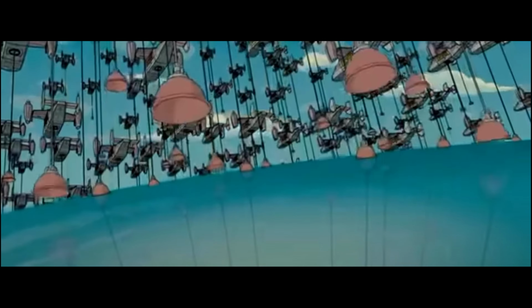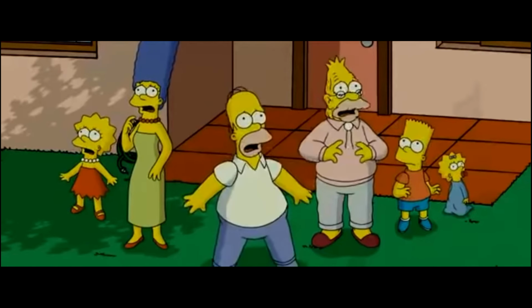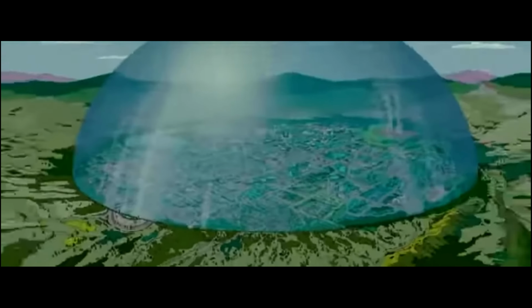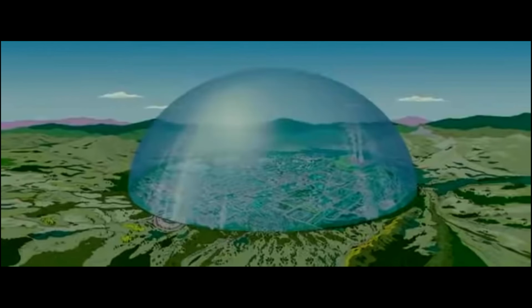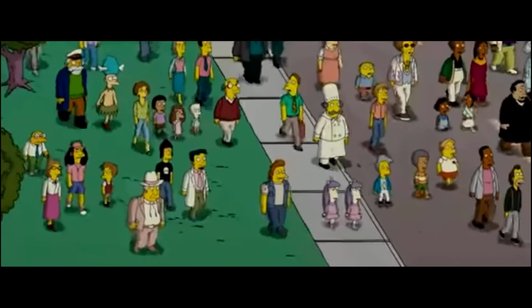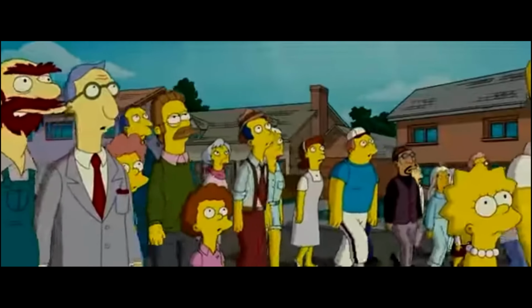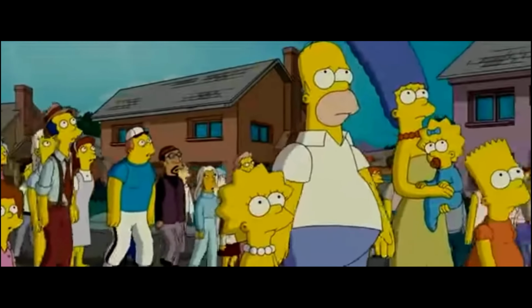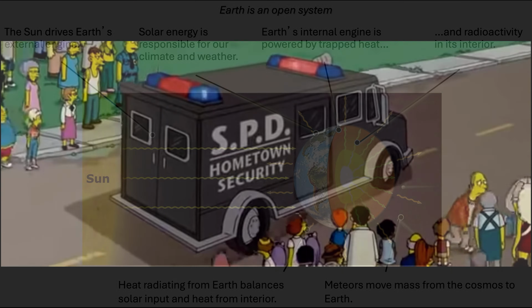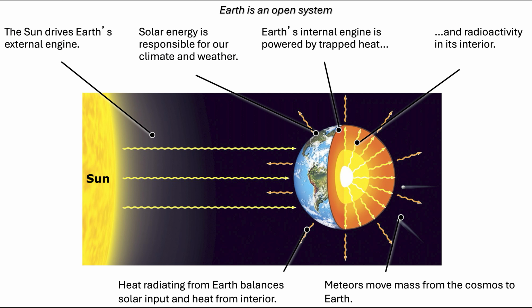When we talk about the Earth as an open system, what we're referring to is that it's not an isolated, sealed snow globe like in The Simpsons. We're actually connected to the environment around the Earth. Those connections include the sun. The sun drives the Earth's external heat engine by supplying electromagnetic radiation to the surface of the Earth and to the outer surface of the atmosphere. Solar energy is responsible for driving our climate.